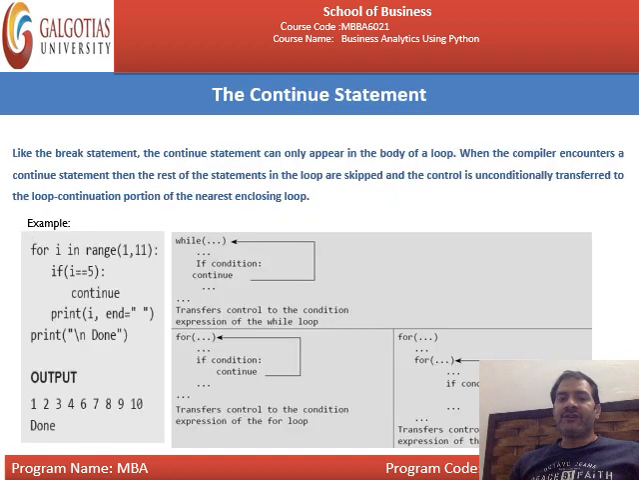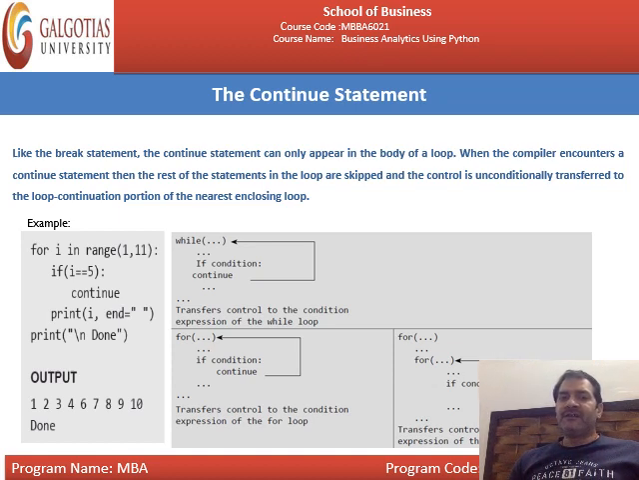Next is the continue statement. Continue means what? It is just the opposite of the break statement. Like the break statement, the continue statement can only appear in the body of a loop. When the compiler encounters a continue statement, then the rest of the statements in the loop are skipped, and the control is unconditionally transferred to the loop continuation portion of the nearest enclosing loop.